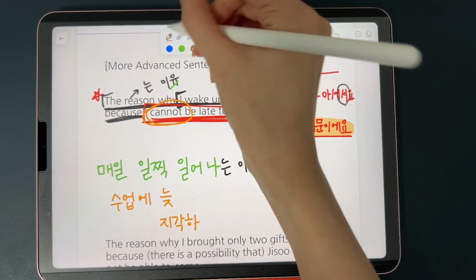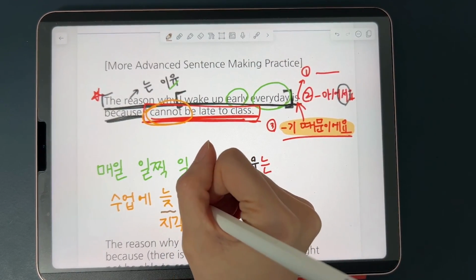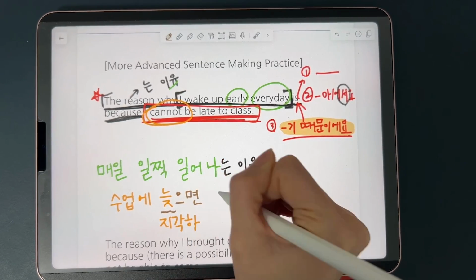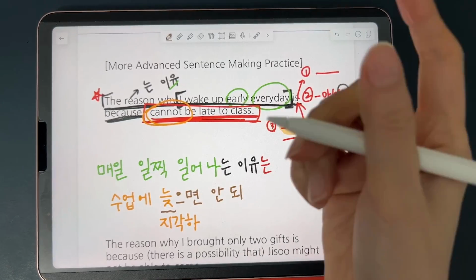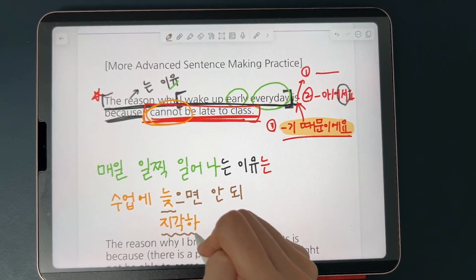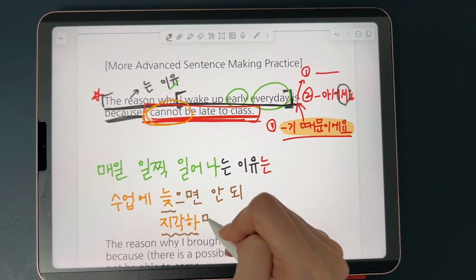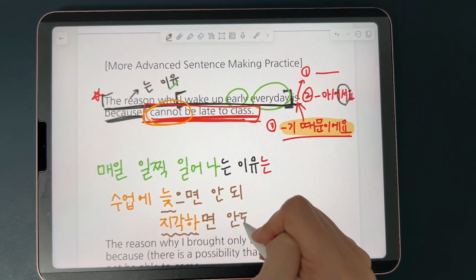You can add 으면 안 되다, since 늦다 ends in 받침. 늦으면 안 되다, right? I will stop at 안 돼, the stem. And for 지각하다, the stem ends in a vowel, so you can just add 면. So 지각하면 안 돼.